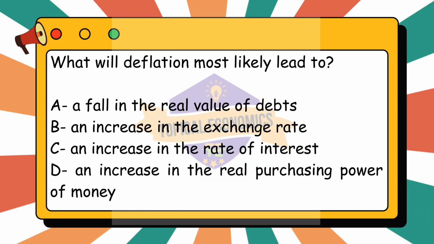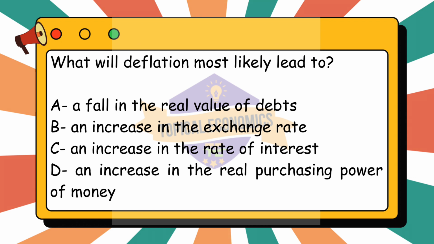Moving to question number 20. What will deflation most likely lead to? A. A fall in the real value of debts. B. An increase in the exchange rate. C. An increase in the rate of interest. D. An increase in the real purchasing power of money. This question is from year 2021 May-June version 1 paper.